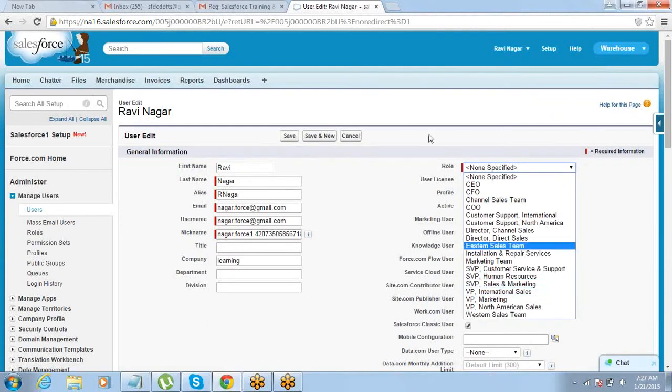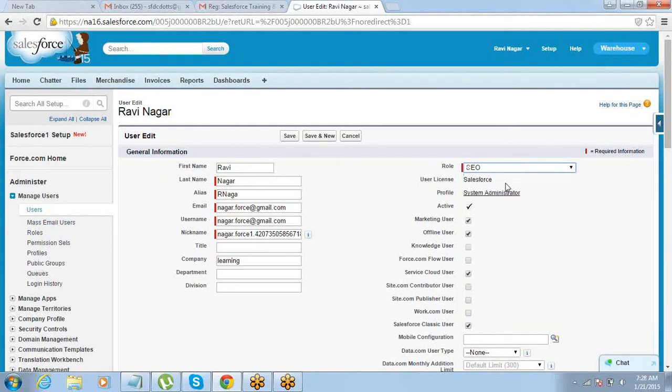So this way, if you want data visibility to be controlled using hierarchy, you have to define the organization structure under roles, and for each user you have to define what role that user is in. Let's say this user is a CEO, and there's another user who is CFO. By default, the second user who is a CFO reports to the CEO as per the organization structure. That is how simple it is.